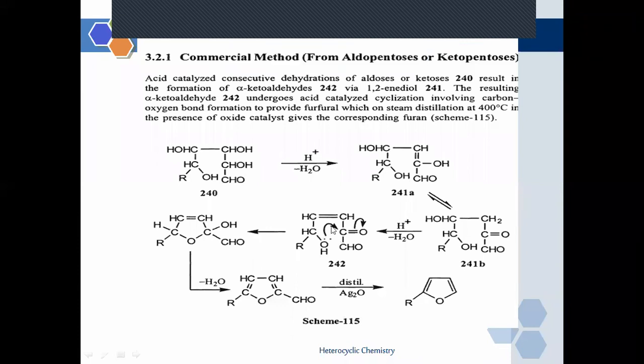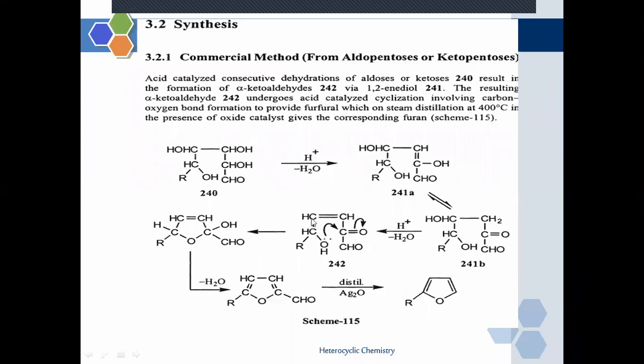And this resulting alpha-ketoaldehyde again undergoes acid-catalyzed cyclization. Again there is a presence of acid; this whole reaction is acid catalyzed.